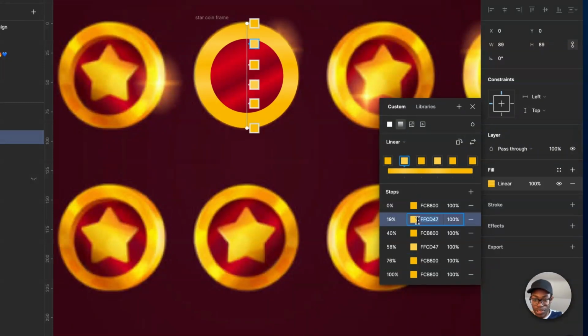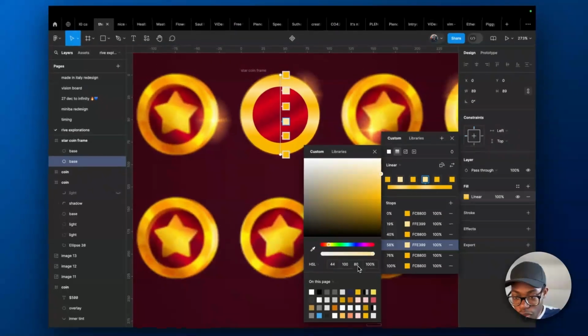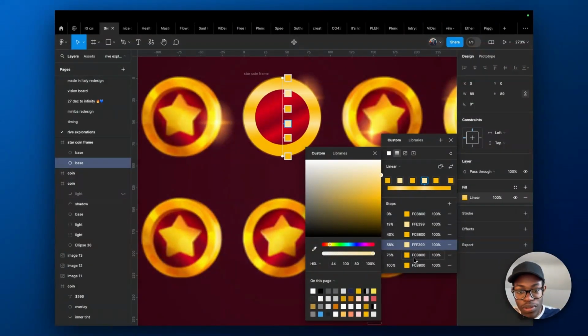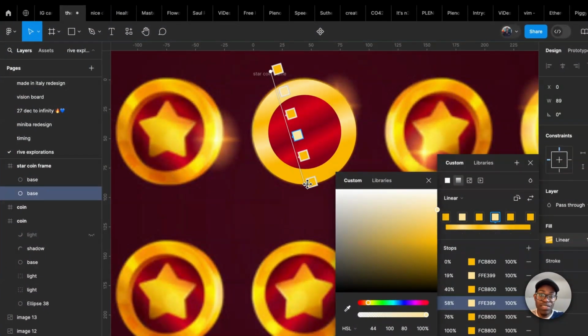And now if you notice that it's not looking bright enough, you can just keep increasing, give it 80. You see that's bright now. So come over here again, 80, the other one again. So that's that. I think that's enough. And you can duplicate it. So I think this is even a better method.